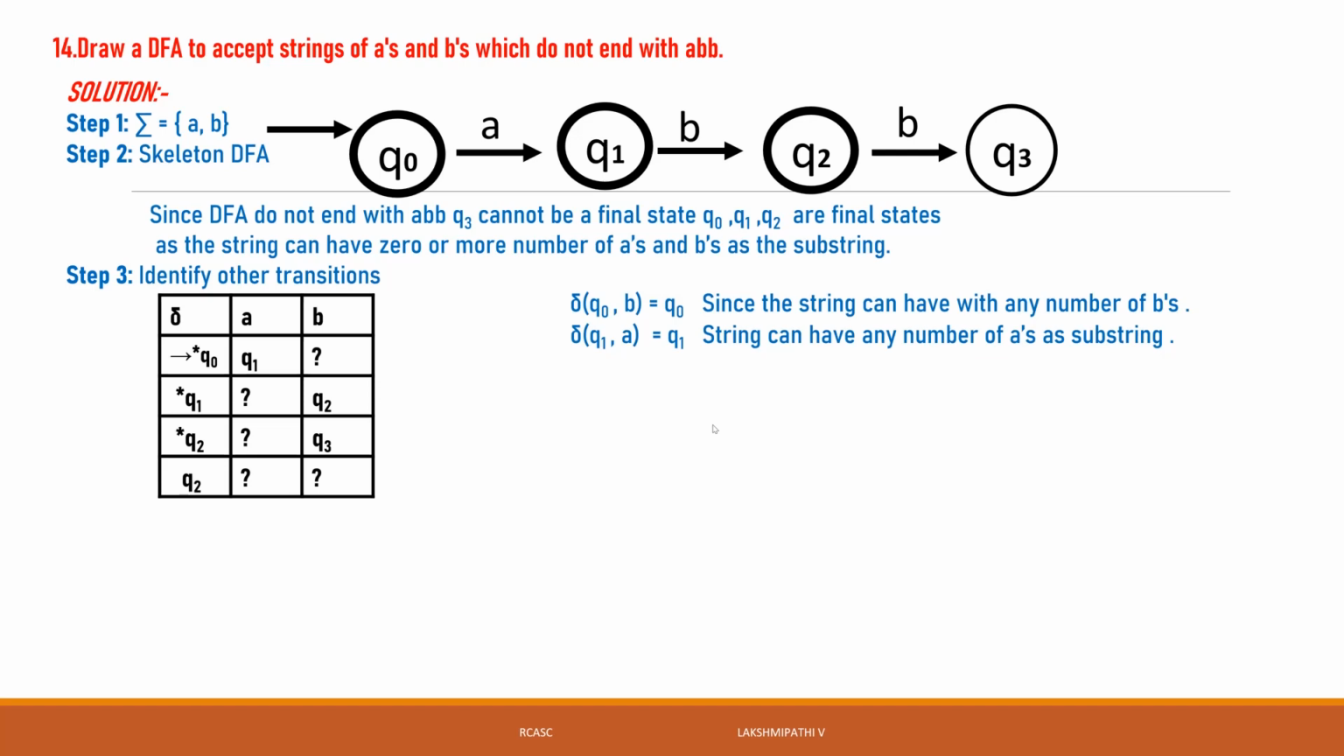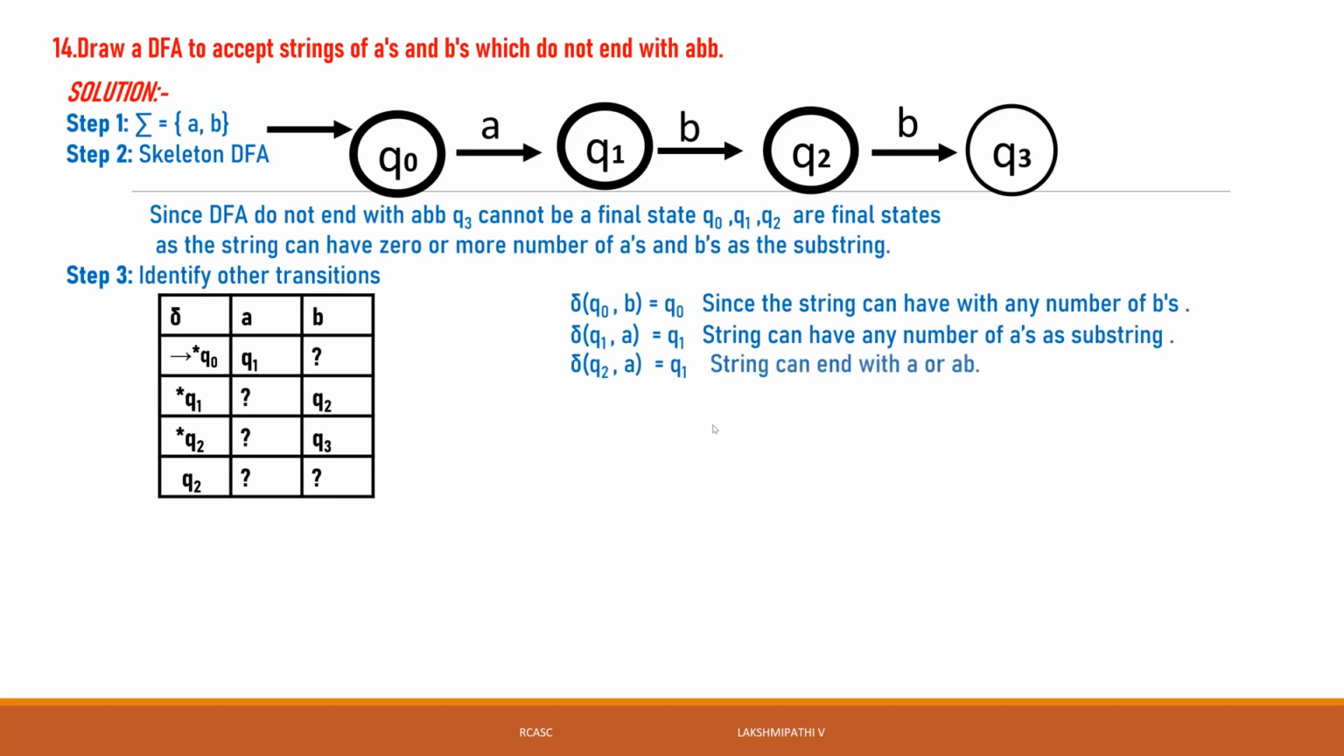It is not ending with ABB, but any number of A's in the string, 1A, 2A's, 3A's, 4A's, also will be accepted. If you give Q0 of B is Q0, Q1 of A is Q1, then any number of B's also stays in Q0, remaining in the same state. After that it will take A, Q1, after that it will take B, it will go to Q2. If you have one more B, it will be Q3. At that time the machine does not accept.